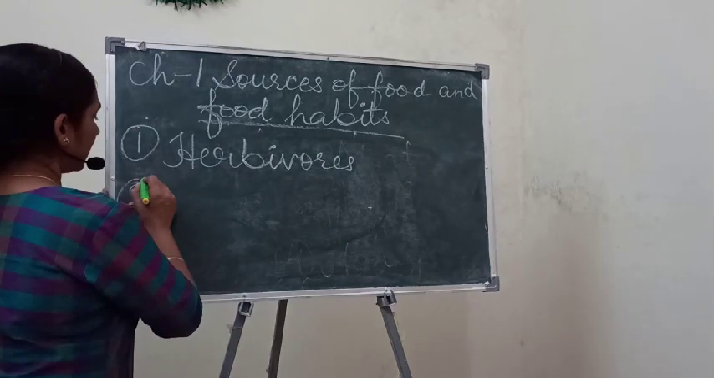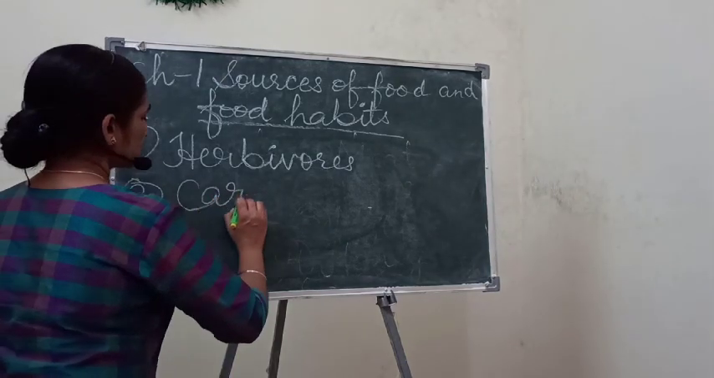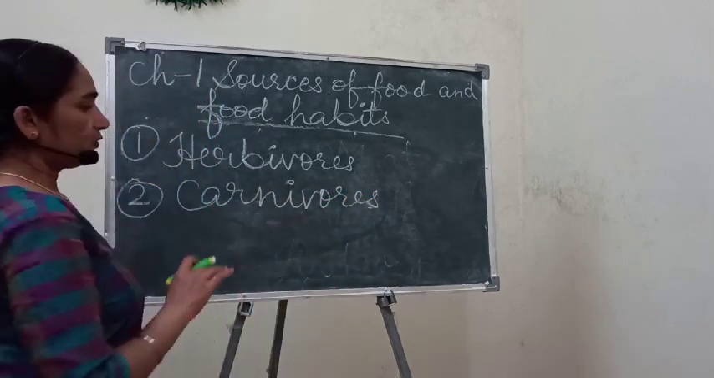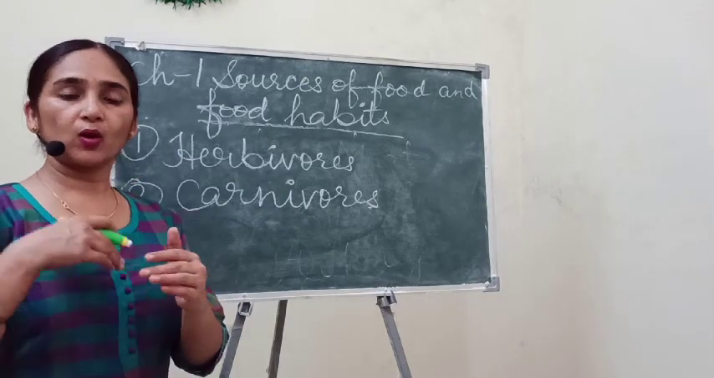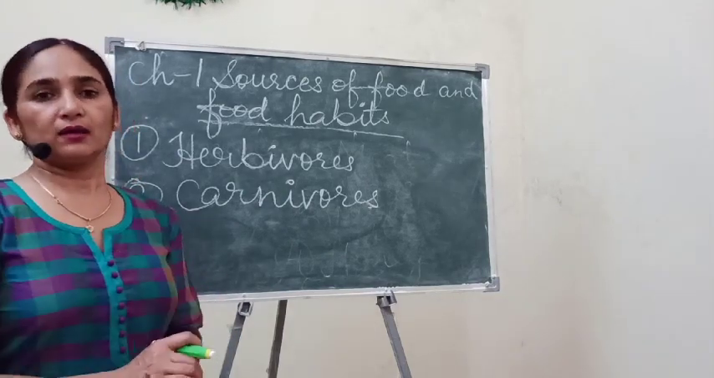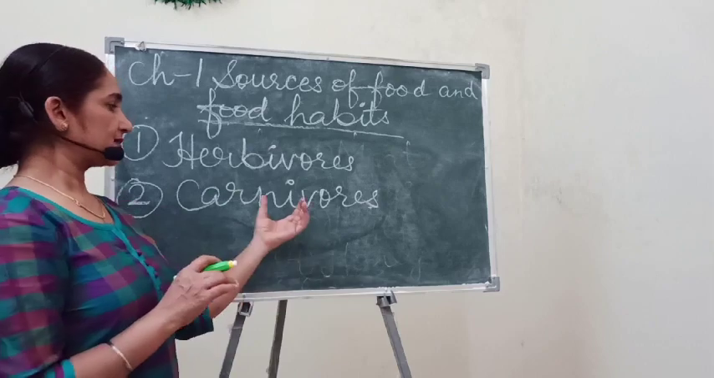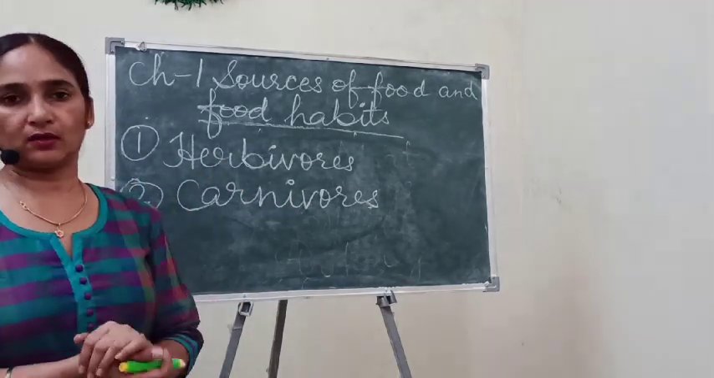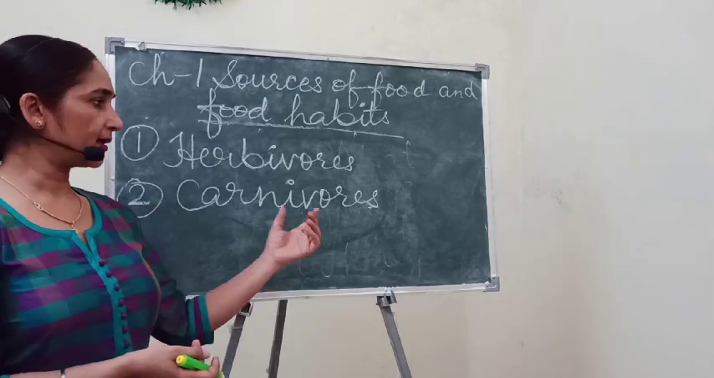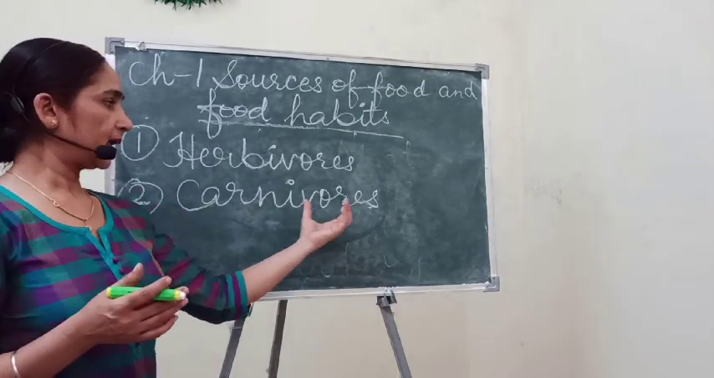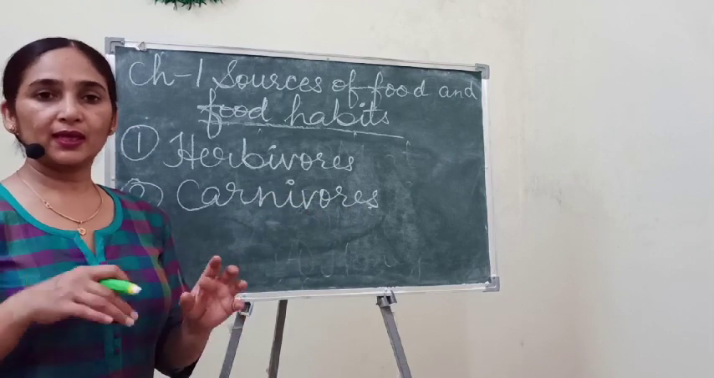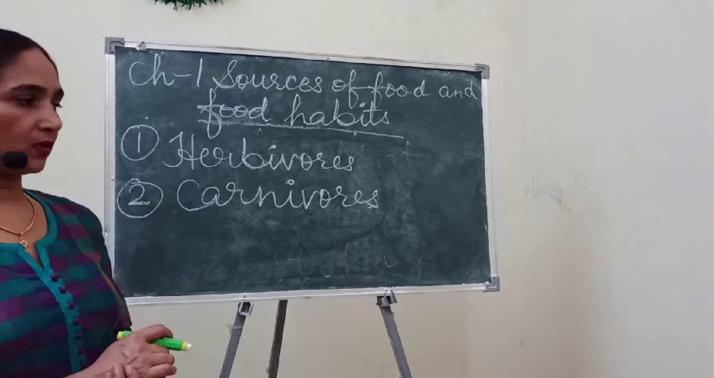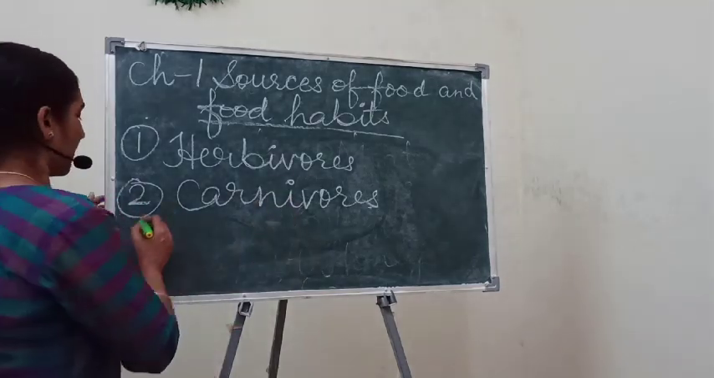And second are carnivores. Carnivores are those animals which feed on any other living organism, or we can say which only feed on the flesh of other animal, just like lion, tiger. These animals are carnivorous animals. They kill the other animal and then they eat up. They consume them. Okay, so carnivorous.